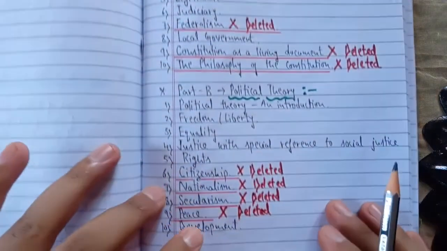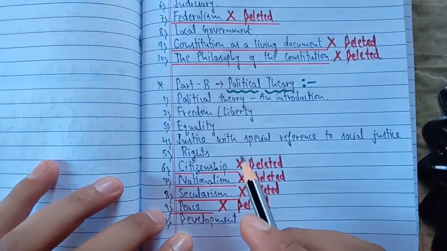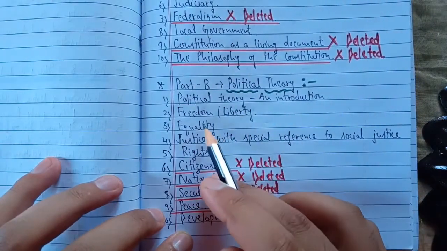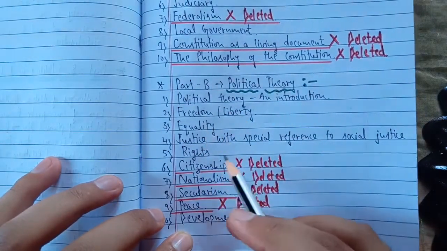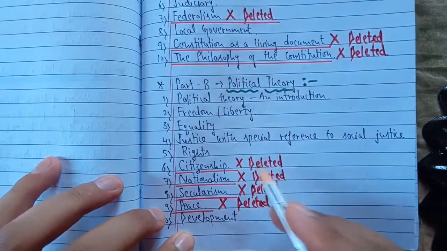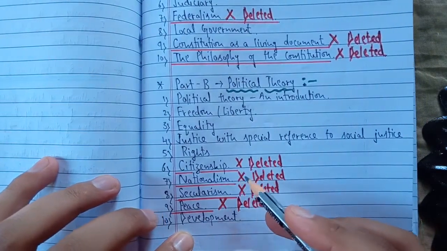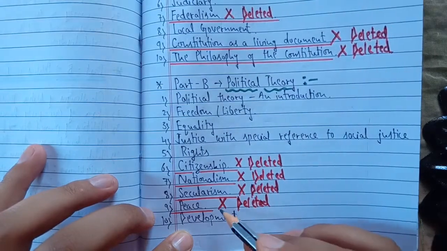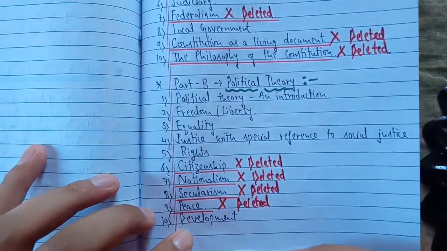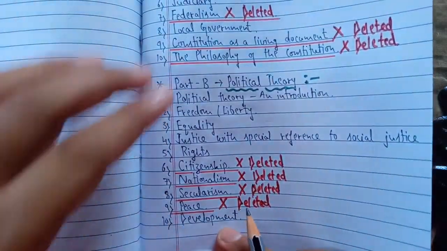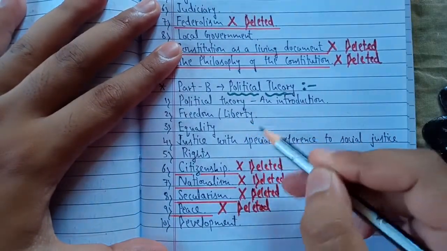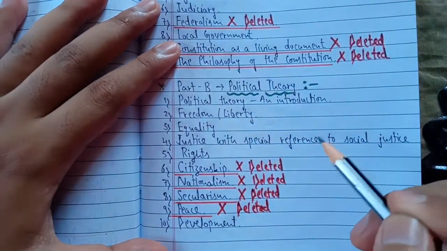And this will be your second part, political theory. In this, these chapters are still existing: political theory an introduction, freedom, equality, justice, rights. But these chapters have been completely deleted from your syllabus for this particular year: citizenship, nationalism, secularism, peace. And development is there, but some of the subtopics have been removed. We shall discuss that later on.